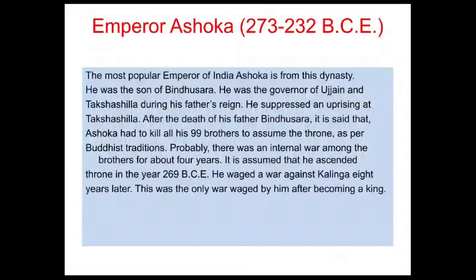That is Ashoka. He ruled from 273 to 232 before Christ, a century only. The most powerful emperor of India, Ashoka, is from this Mauryan dynasty. He was the son of Bindusara. He was the governor of Ujjaini and Takshashila during his father's reign.